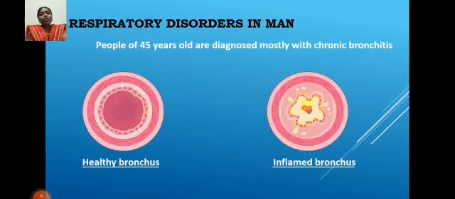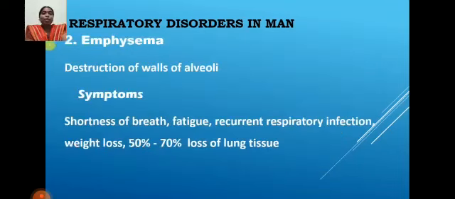So here the opening is very large. Most of the people above 45 years old, about 90%, are affected by this type of disease. In this type of chronic disease, mostly people above 45 years are affected.